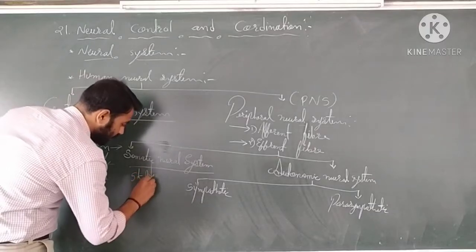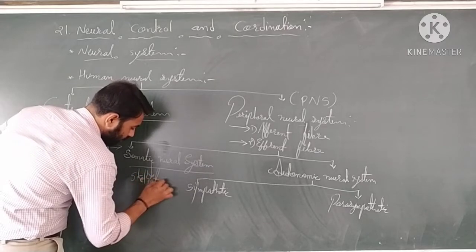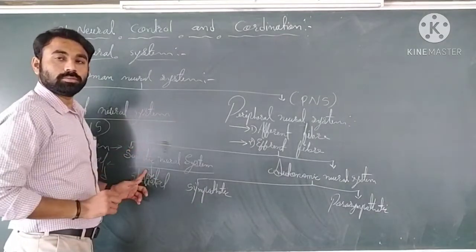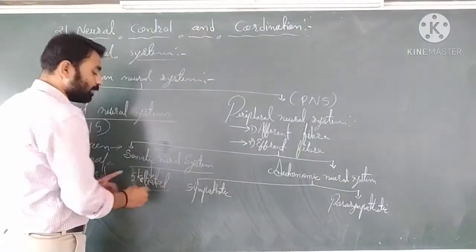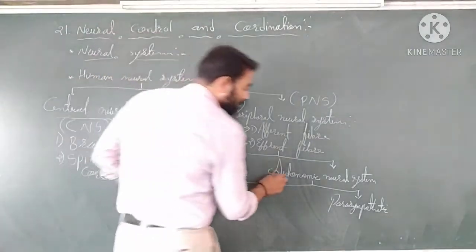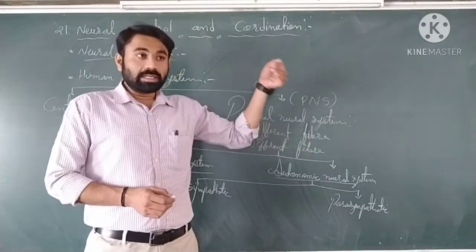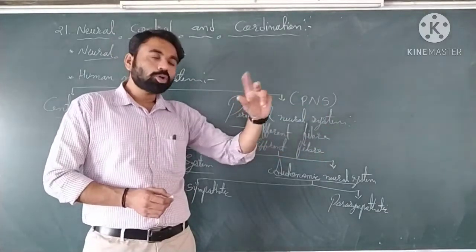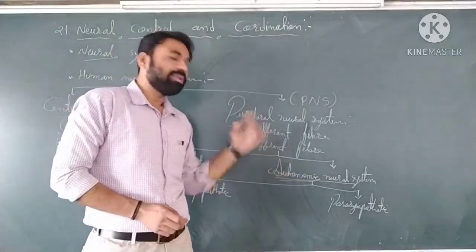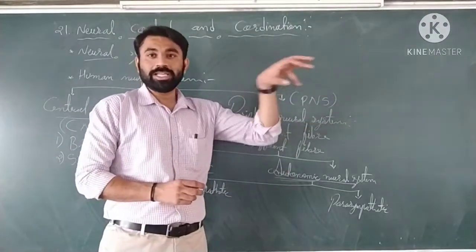The somatic system gives the message to skeletal muscles to move and do whatever work is needed. And the autonomic neural system gives the message to involuntary or smooth muscles, which work autonomously. That's why it is known as autonomic. Autonomic means those that work autonomously. That's why they give the message to smooth muscles or involuntary muscles.